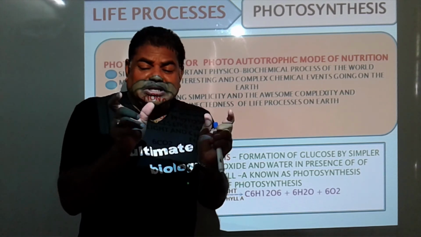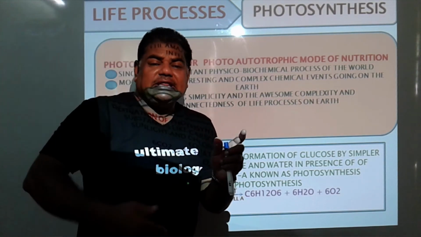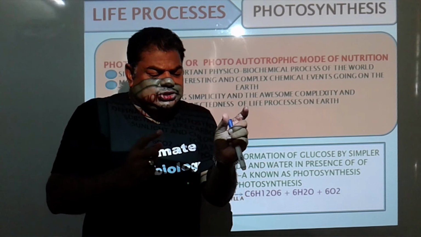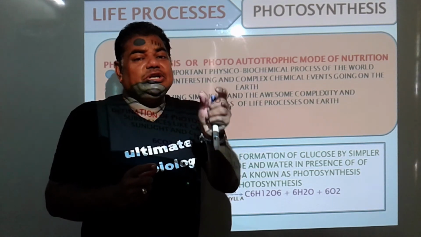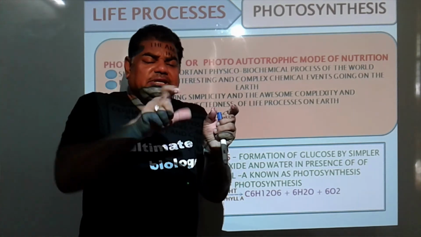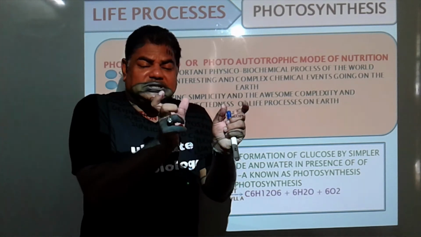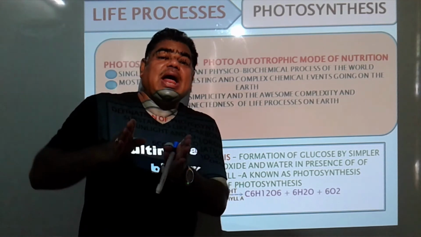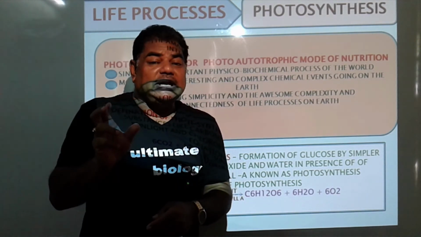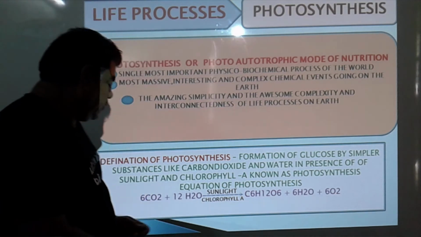This is CO2 plus water. Water is itself present in the plant. Just CO2 enters through the stomata in the leaf, in the mesophyll tissue, and water itself is present in that mesophyll tissue. CO2 plus H2O, in presence of sunlight and chlorophyll A, plant prepares its own food material. We call it glucose.